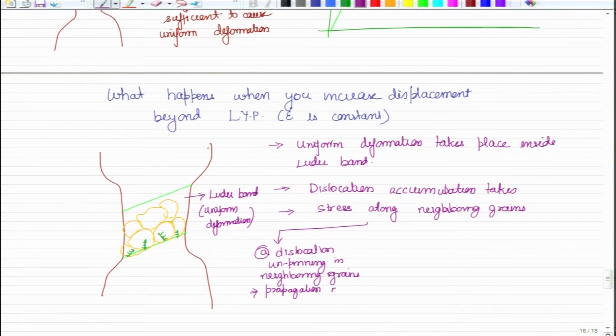So, propagation in a narrow zone, a very small region ahead of the Luder band. But this is not the only thing that may happen. The other thing that may happen is that, because of the increased stress, a second or third Luder band may form.